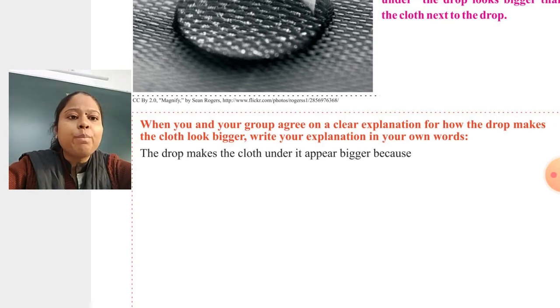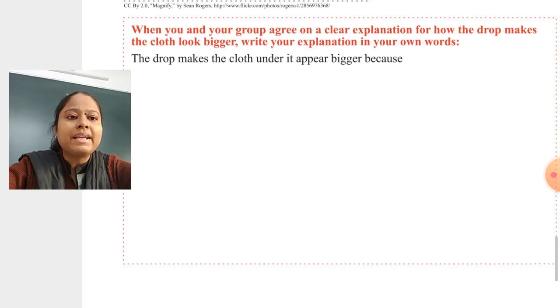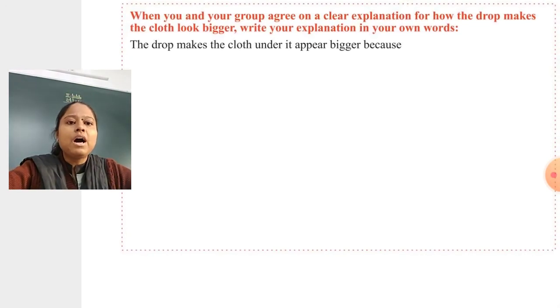When you and your group agree on a clear explanation for how the drop makes the cloth look bigger, write your explanation in your own words. I will tell you some explanation of how it looks bigger.